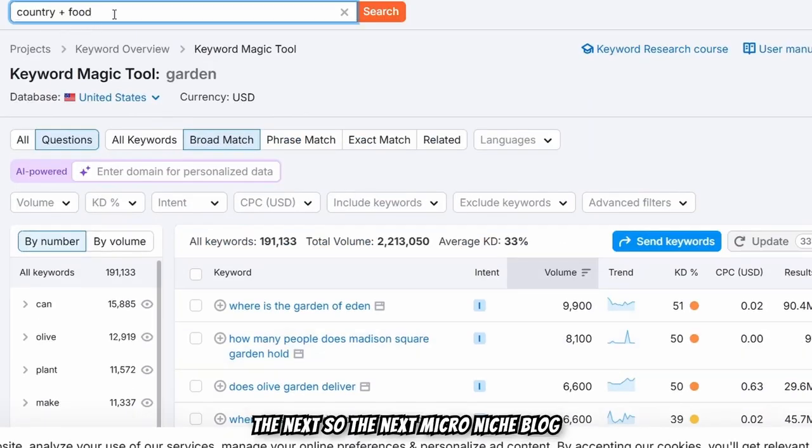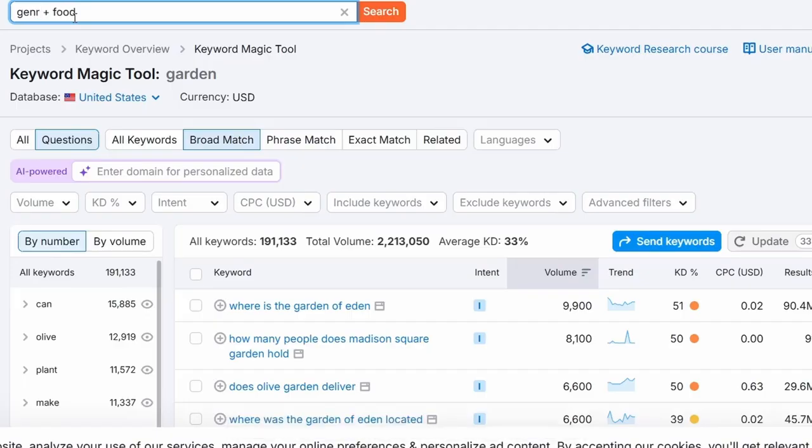So the next micro niche blog topic which we are going to focus on is something I call country plus food topic. So let me type in an example country. Let's just say Germany, right? So Germany plus food.